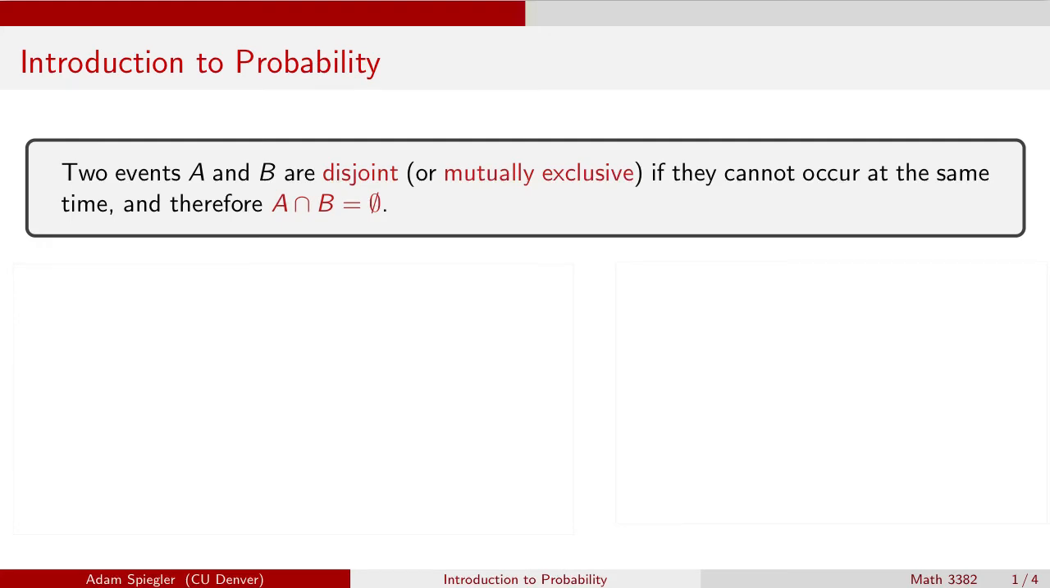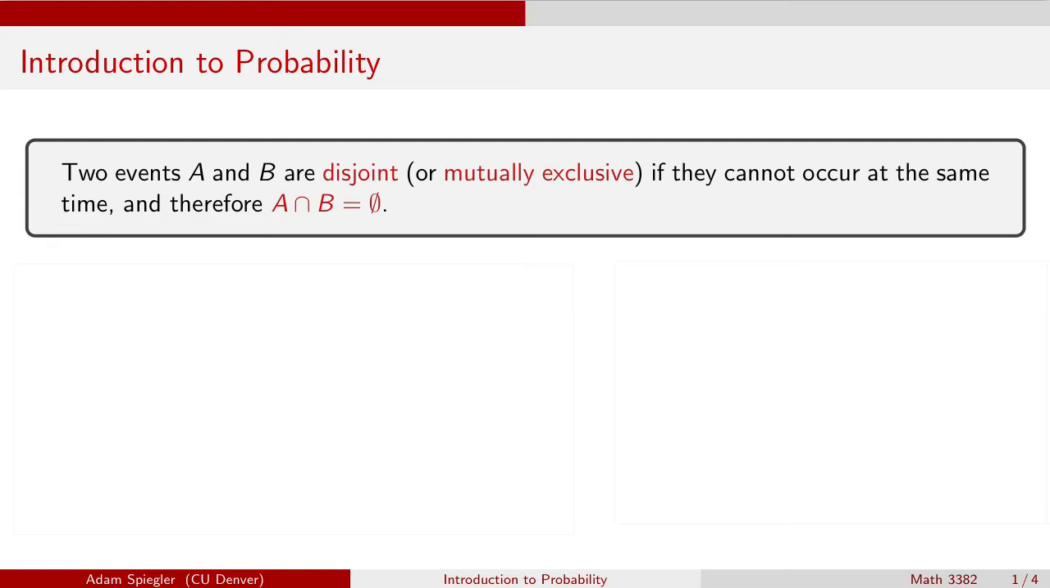Hi everyone, in this video I want to continue where we left off talking about statistical experiments, sample spaces, and events. One special relationship between a pair of events: let's consider two events, A and B. We would say that these two events are disjoint, or mutually exclusive. We can use these two terms interchangeably if those two events cannot occur at the same time. In other words, there are no outcomes that would be in both event A and event B, so the intersection of these two events is the empty set.